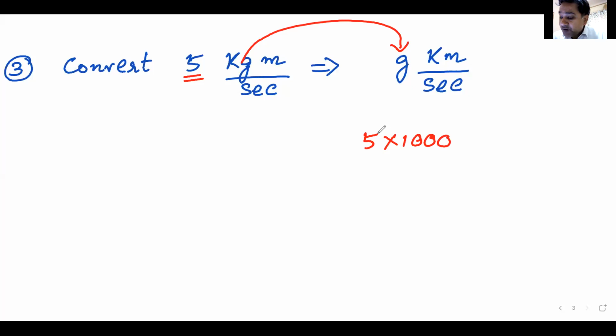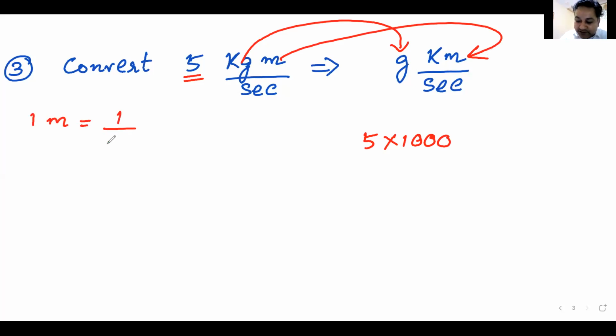Then the second step would be meter getting converted into kilometer. How much is 1 meter in terms of kilometer? Don't make a mistake. 1 meter is 1 by 1000 of a kilometer. So meter into kilometer becomes 1 divided by 1000.